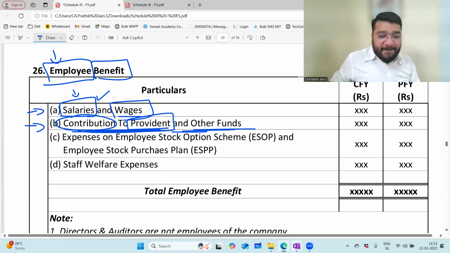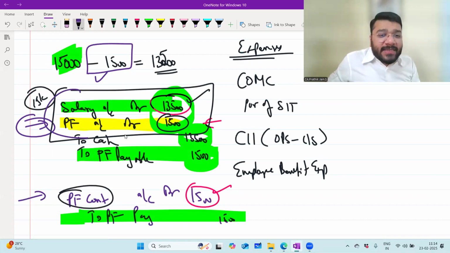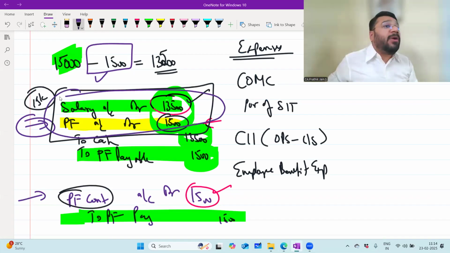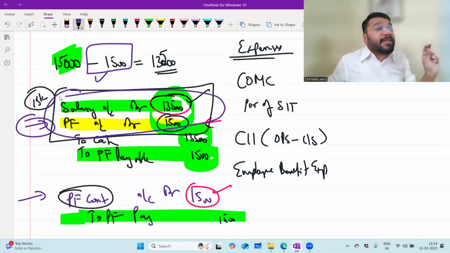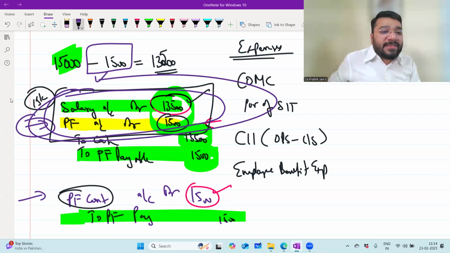Sir, why don't we write salary account debit 15,000 to cash, to PF payable? You can write it. So now the question Prithil is asking, sir, is why can't we record this entire 15,000 as salary account debit? Because we want to show the components of the salary. So this is the pure salary component. This is the PF component. I want to show it separately. Hence, for that purpose, it is being classified separately. Okay, online people, am I loud and clear?